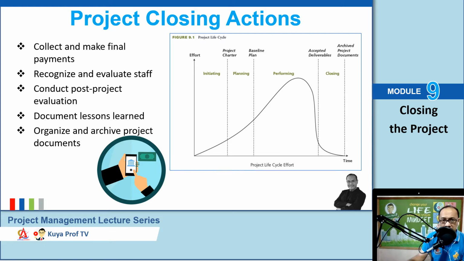Now, you can see here the figure, okay? This slide depicts the project life cycle of a project. And of course, we will be discussing each of these steps in more detail in the upcoming slides, okay? So again, these are the things that we should be discussing in project closing actions.